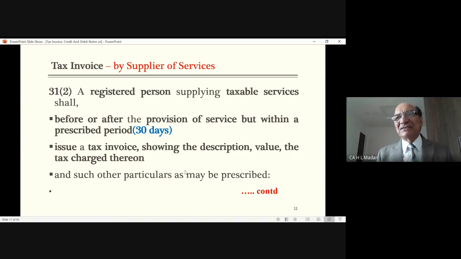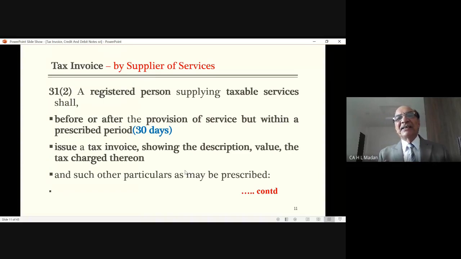Service will reach the person concerned by way of a piece of paper, by way of a computer, by way of an email, or supply may be in a professional capacity. In case of services, those are not goods. Therefore, whatever I have discussed so far will not apply. What will apply here? What is the rule for that? Section 31(2) is the section which deals with supply of services.